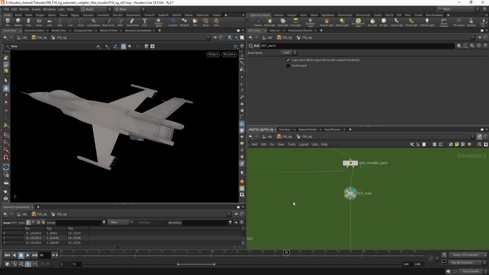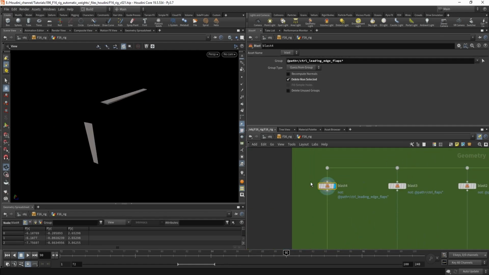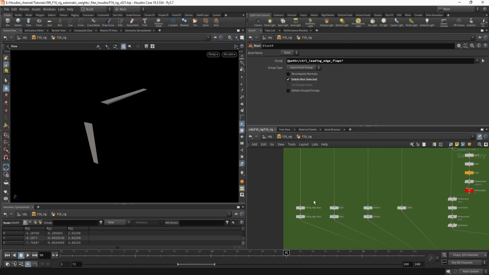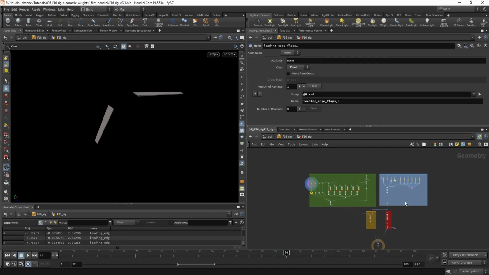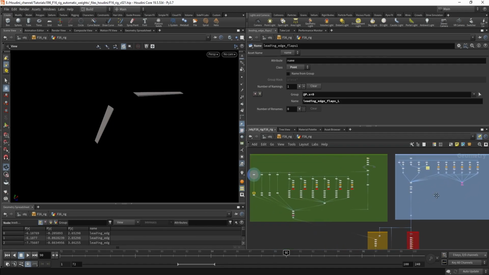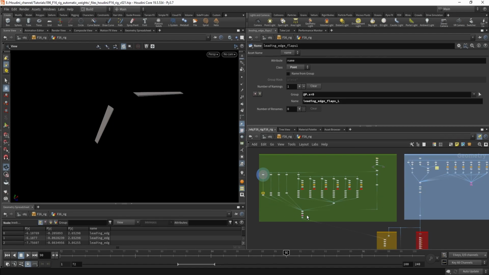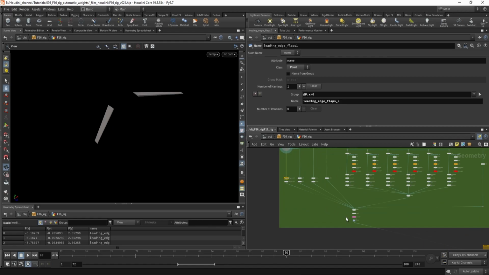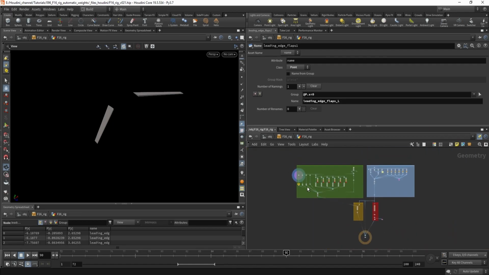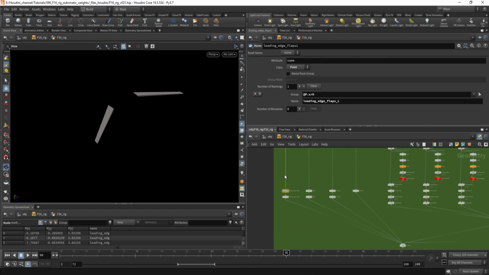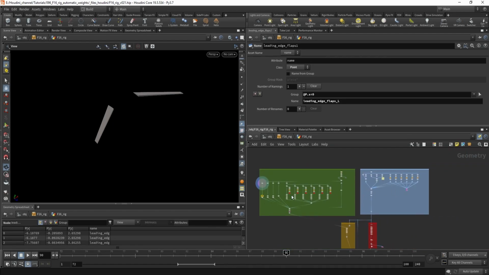Unmovable parts are here, and this is basically the same, but what I changed is I switched from groups to an attribute. The attribute is called name, and we will match the bones with the attribute and the skinning. So we are no longer using groups to assign weights to a bone. We are using an attribute which is called name, and we will match the bone with these points on the geometry.